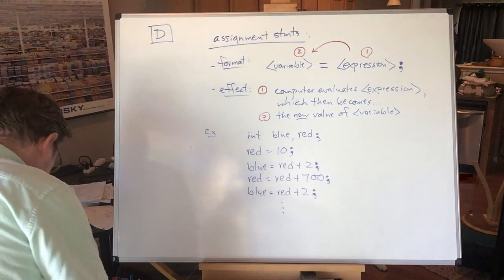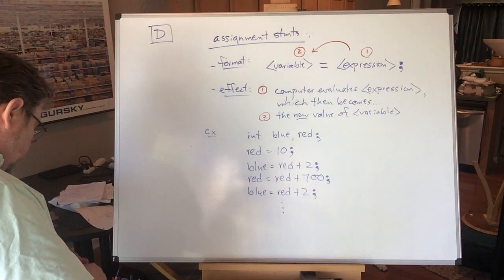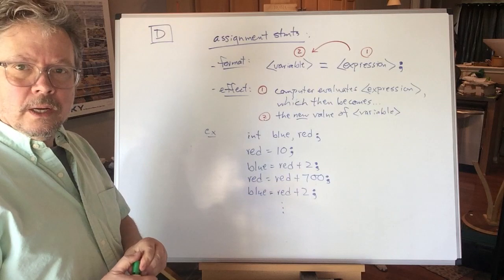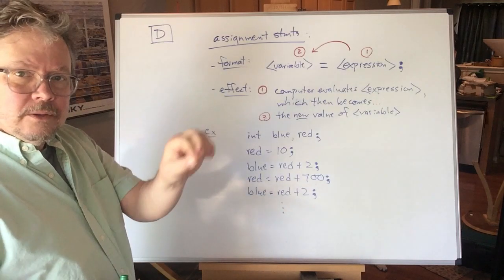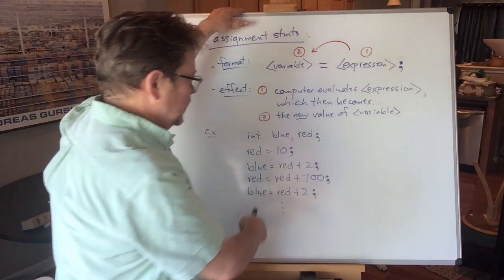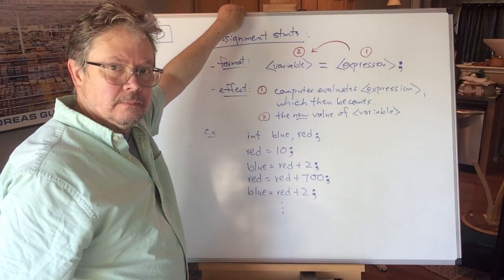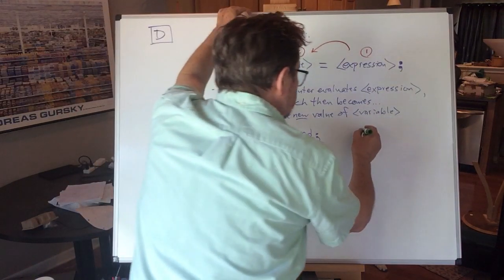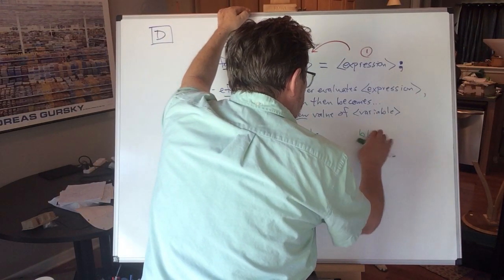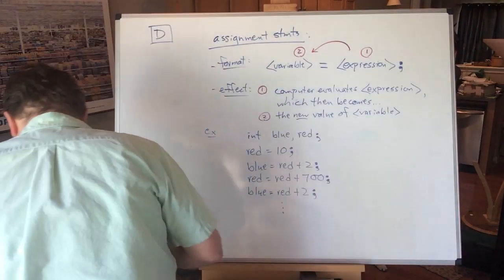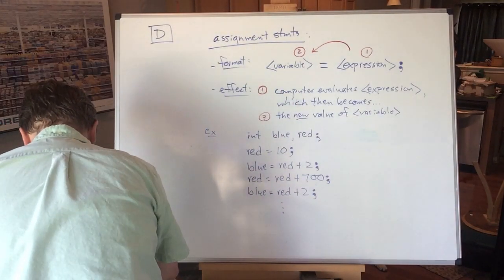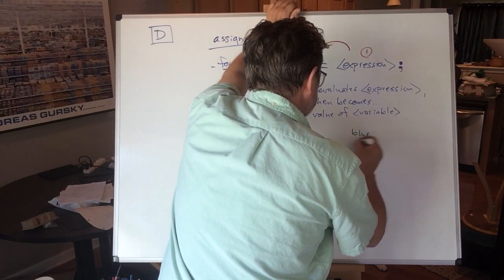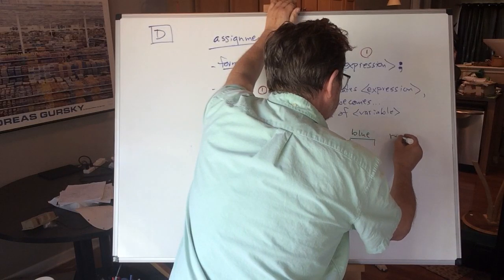Here is an essential skill for you. You have got to be able to trace code, which means you get inside the mind of the computer and figure out exactly what the computer is going to do when it sees this sequence of statements. Let's do that, shall we? When it hits this statement, we know what that does. It sets up brand new variables. I hope you can read this. Let me get the darker green. That might work better. 2 brand new variables, blue and red.